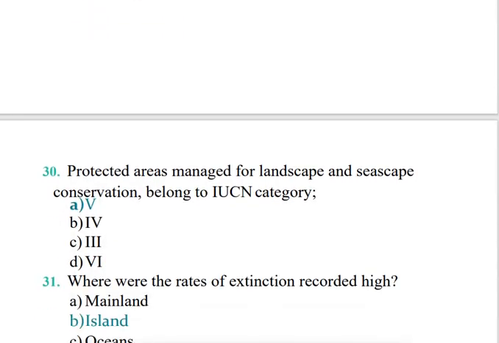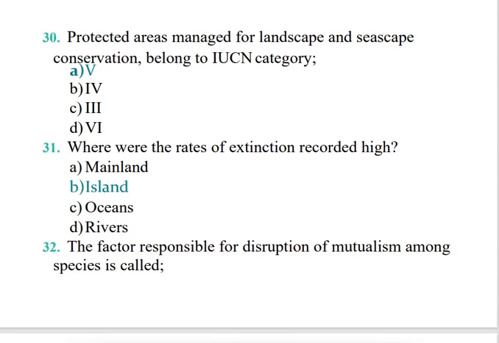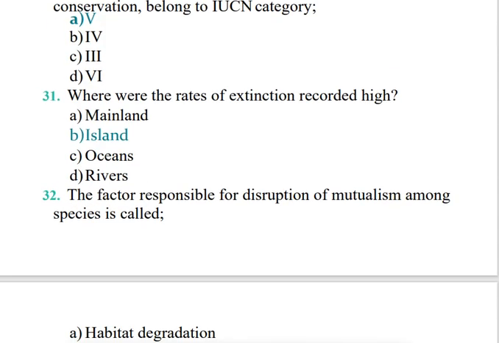Next question is, protected areas managed. We have already seen this question, I think, in the last video. Protected areas managed for landscape and seascape conservation belong to IUCN category 5. Where were the rates of extinction recorded high? In the highland, rates of extinction are high.